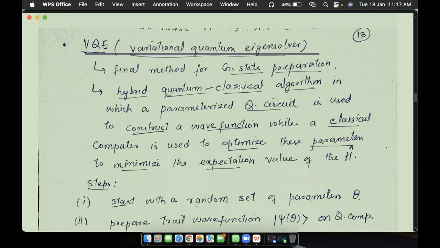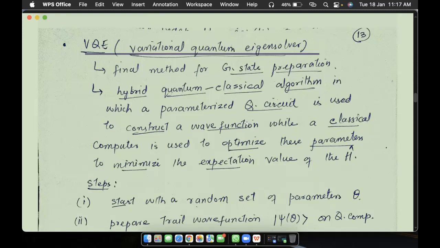Because setting the variational parameters can be done on a classical computer as well. So why make our quantum system more complex for a job that can be done on a classical computer? That's why we use the classical computer while implementing this algorithm.